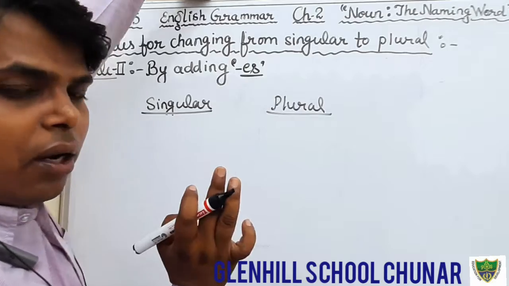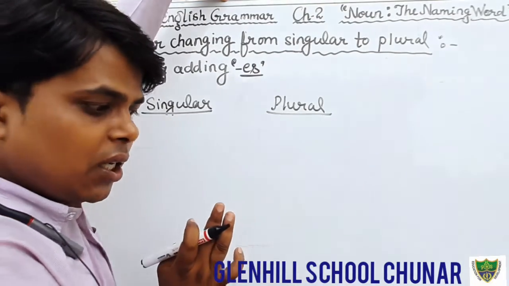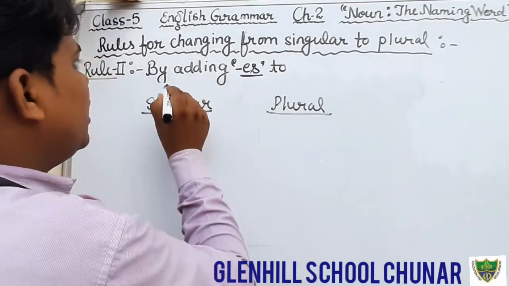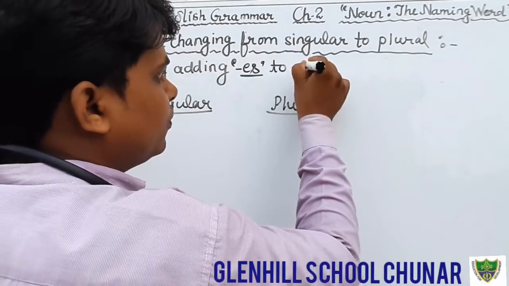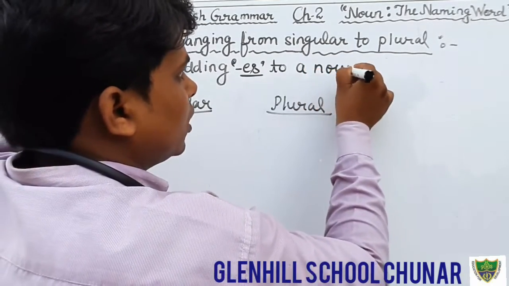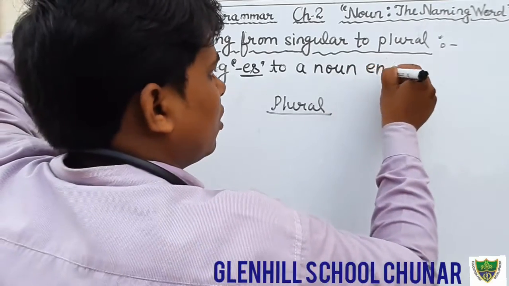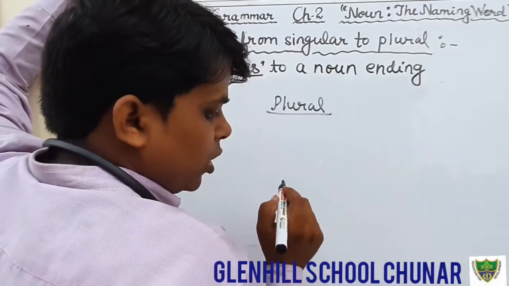But when do we add? When do we add es to a noun? Just write down here. By adding es to a noun, when ending in, that ends with what?